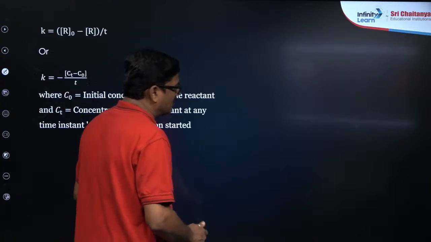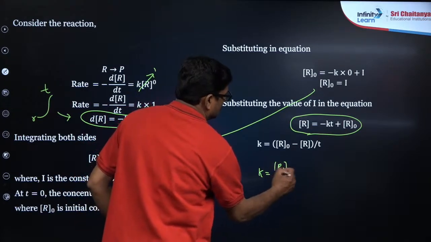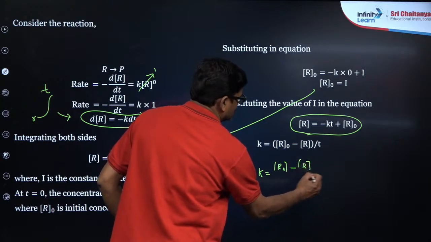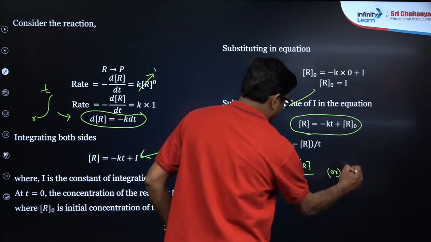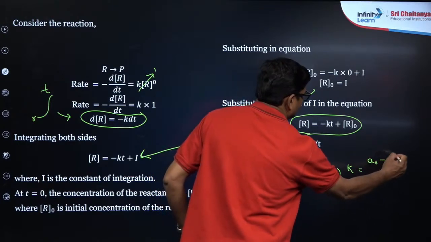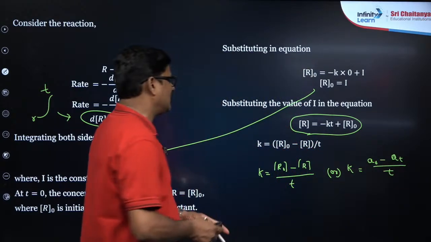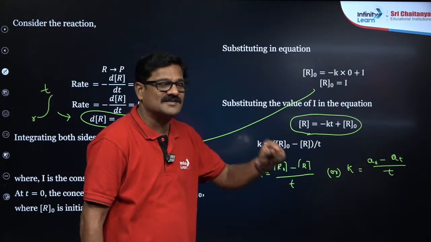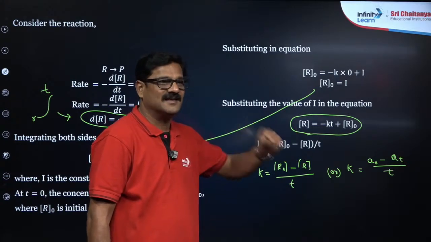Better you write it like this: k is equal to R naught minus R upon t. In some books it is written as k is equal to a naught minus a t upon t. So what is a naught? Initial concentration, and a t is the concentration at that time.